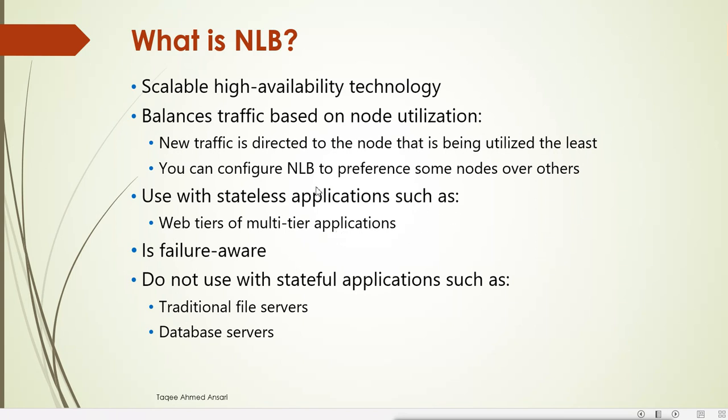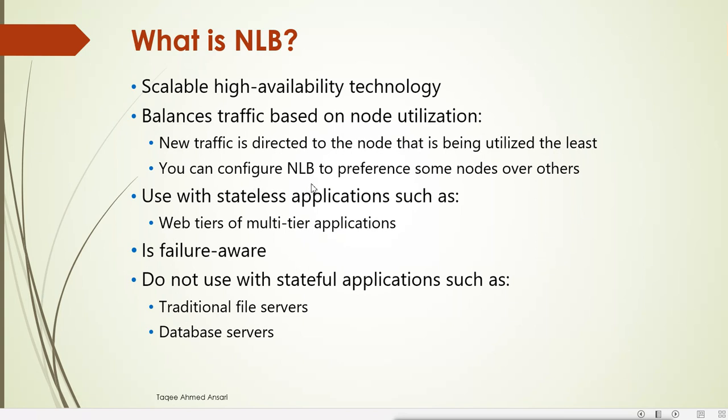But here it is a load balancing cluster, where all the cluster nodes are ready to take the traffic. So if new traffic comes, it will be redirected to the node which is least utilized, so that it will balance the load. That means if one node is getting too much load and is not able to handle it, then it will redirect the load to the node which is not being utilized.